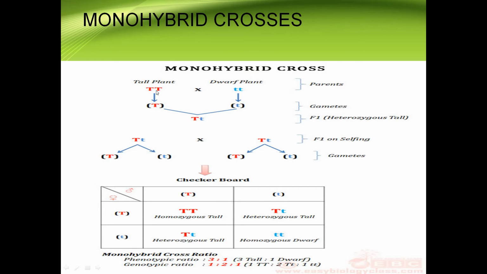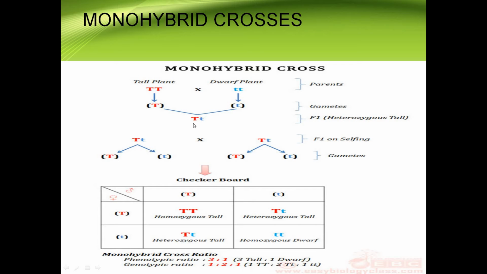Capital T gives the gamete capital T, and small t gives the gamete small t, and these gametes combine and form capital T and small t. This we call heterozygous tall.